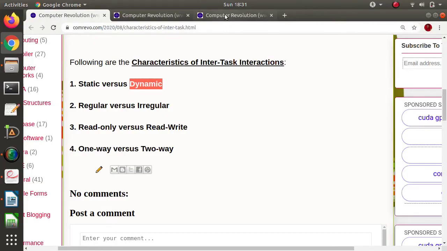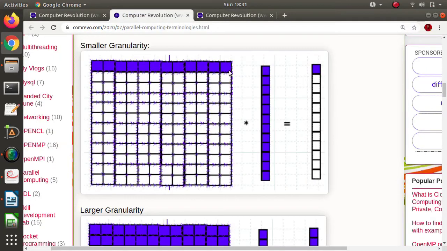For example, look at this matrix multiplication. For this, calculating this value is one task, calculating this value is another task, and calculating this value is another task. These tasks require this information, as all these tasks are sharing this information.